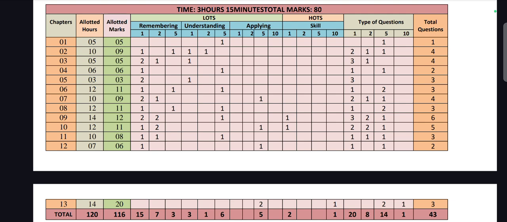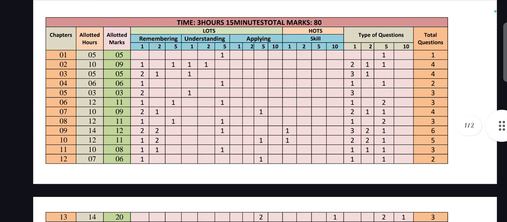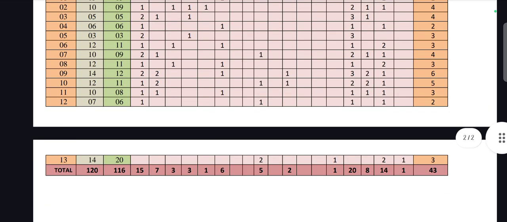Next, finally 13th chapter they will ask 20 marks from this chapter. So be careful. They will ask 2 questions in 5 marks, and 1 question in 10 marks they will ask from this 13th chapter. So be careful here, you will get easily 10 marks if you read well from this chapter. So totally 3 questions from this chapter they will ask in 13th chapter, and total marks wise it is 20 marks from this 13th chapter they will ask.